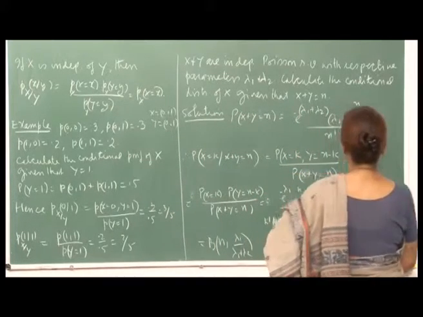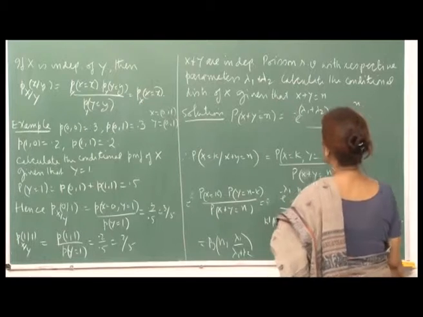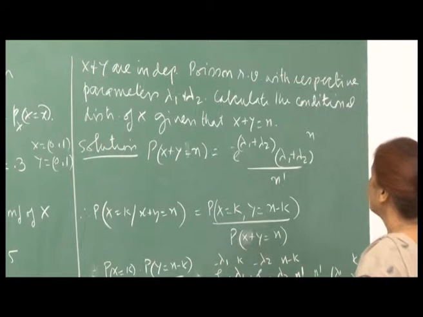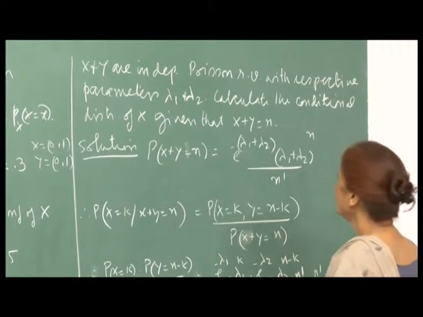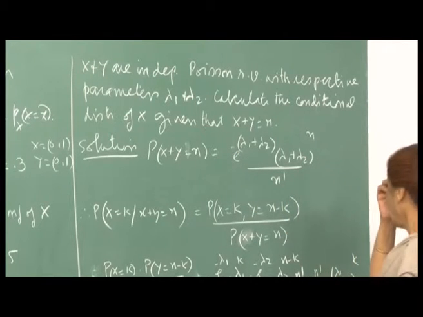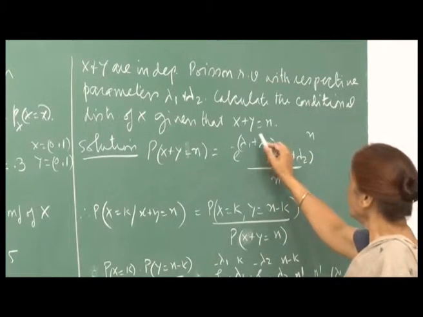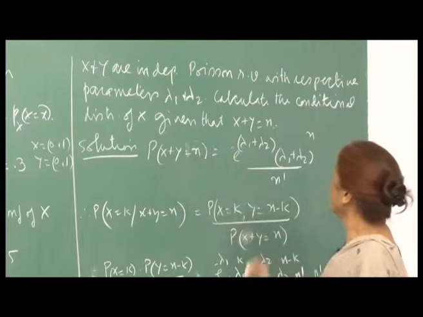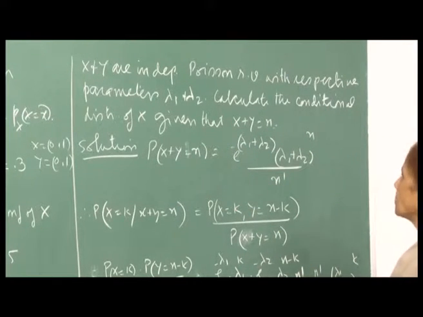Yes, now there is another interesting example. This says that if x and y are independent Poisson random variables with respective parameters lambda 1 and lambda 2, calculate the conditional distribution of x given that x plus y is n. So, now the condition is on the sum x plus y equal to n and you want to find out the conditional distribution of x.